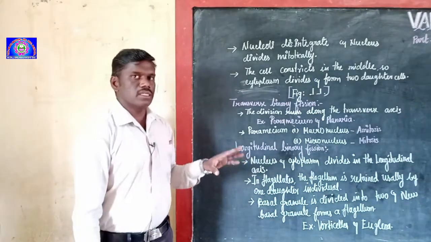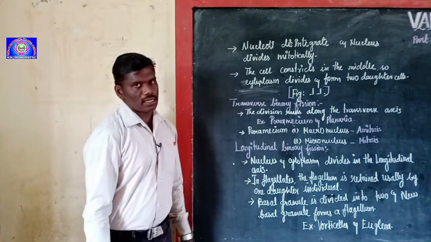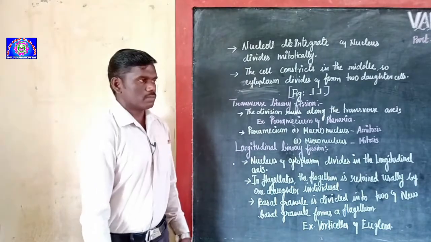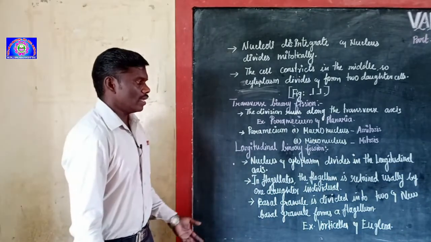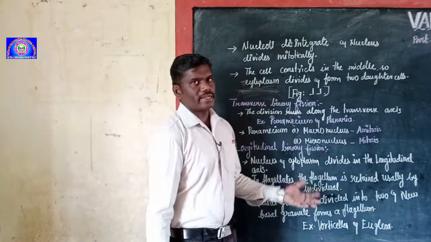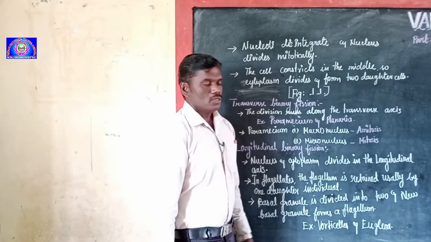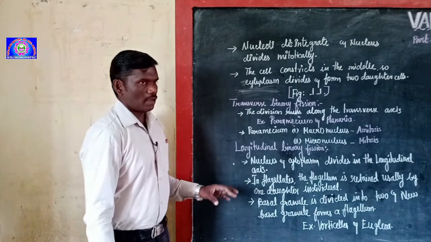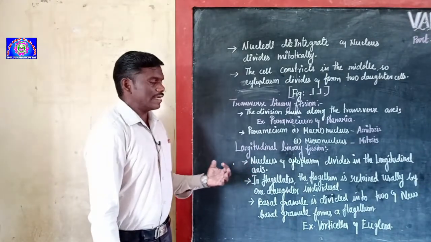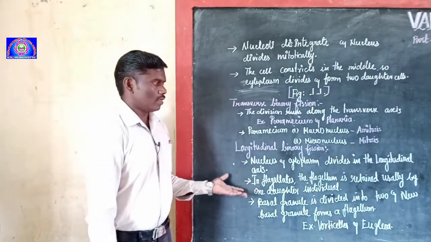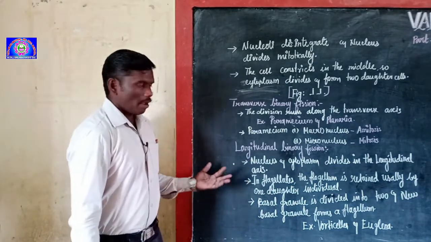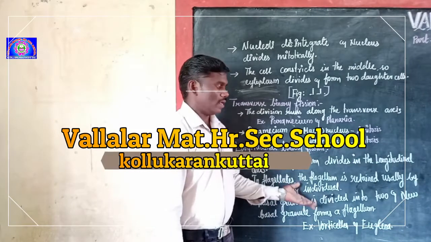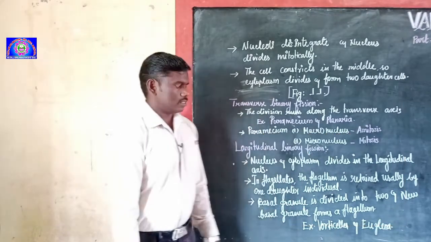The flagellum is regulated by the basal granule, present at the base of the flagellum. The basal granule divides into two halves. The old one is retained in the old individual, and the new basal granule forms a new flagellum in the new individual.